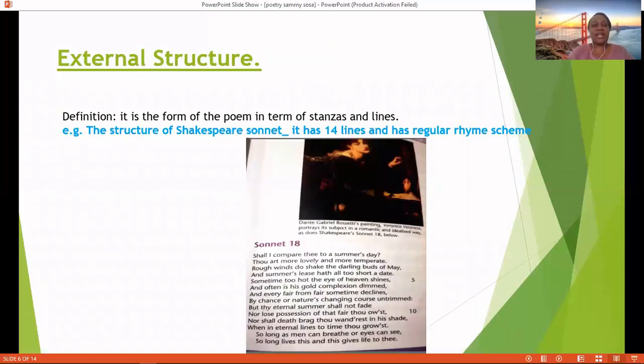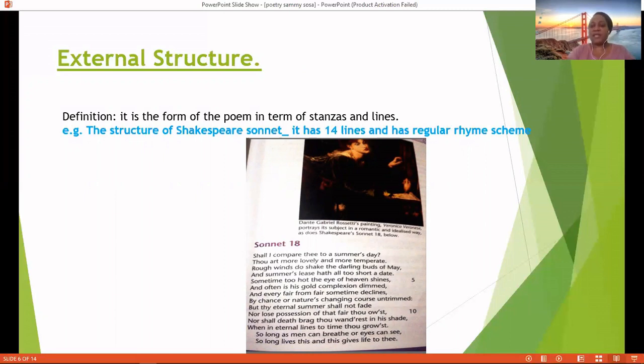Then let's look at the external structure of a poem. We said it is the form of the poem in terms of stanzas and lines. I have there for you a picture of a sonnet, a Shakespearean sonnet.